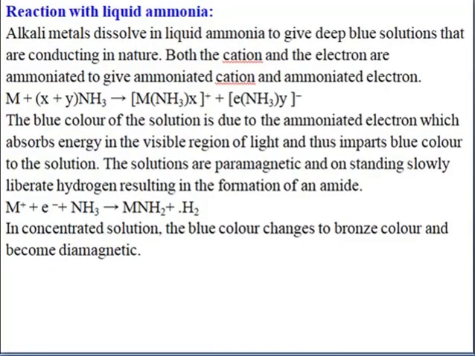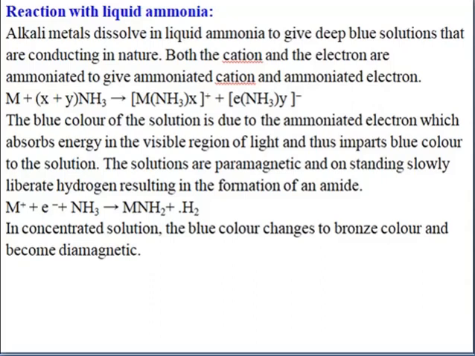And following this, what happens when the alkali reacts with liquid ammonia? When any alkali metal, it can be sodium, potassium, rubidium, cesium or lithium, anything, reacts with liquid ammonia, they will give a deep blue solution. So why do they give the deep blue solution? See, when the alkali metal reacts with ammonia, in the reaction you can see X plus Y ammonia. Why is X plus Y ammonia given?